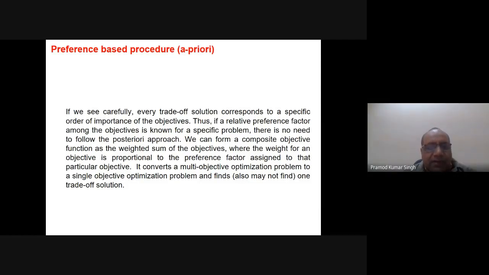That is what is written here in the first sentence: every trade-off solution corresponds to a specific order of importance of the objectives. Thus, if a relative preference factor among the objectives is known for a specific problem, there is no need to follow the posteriori approach.